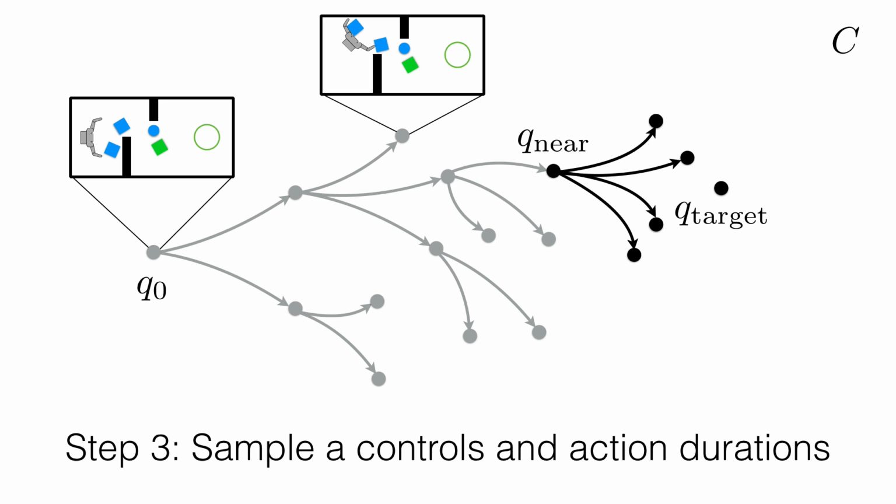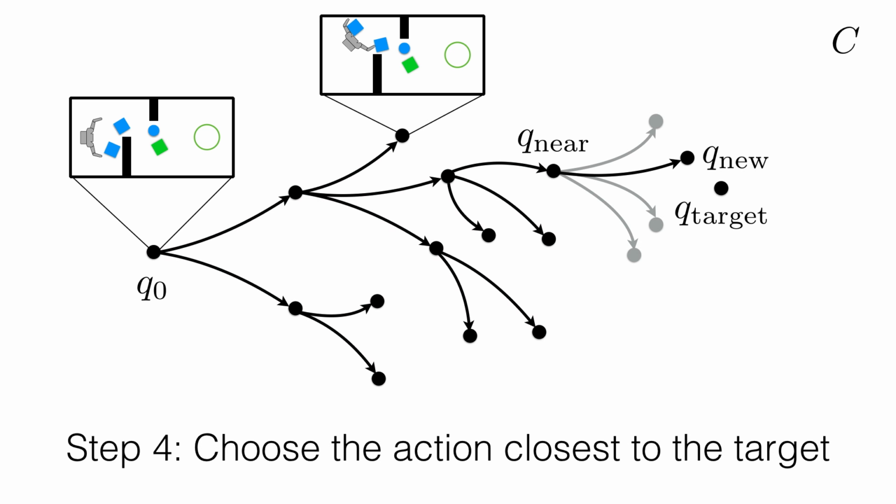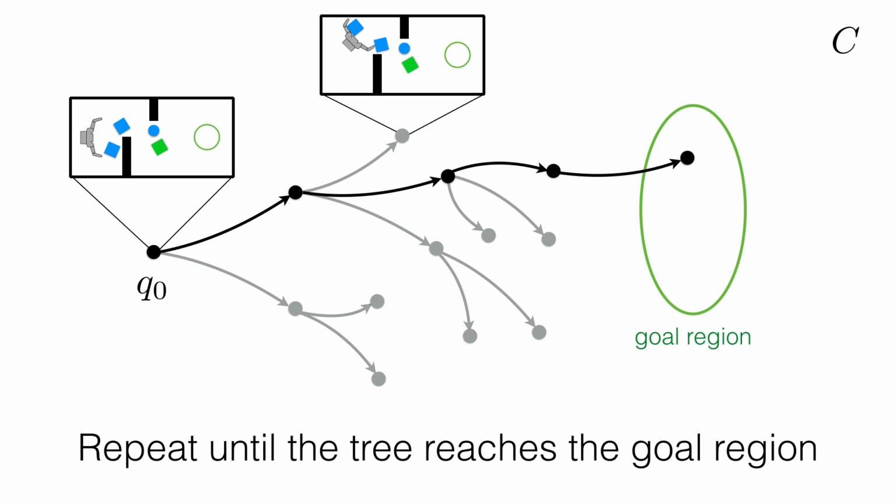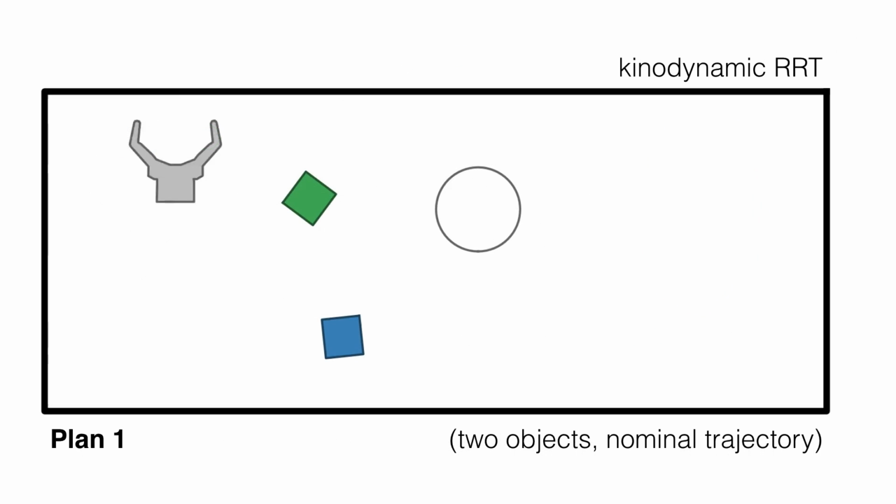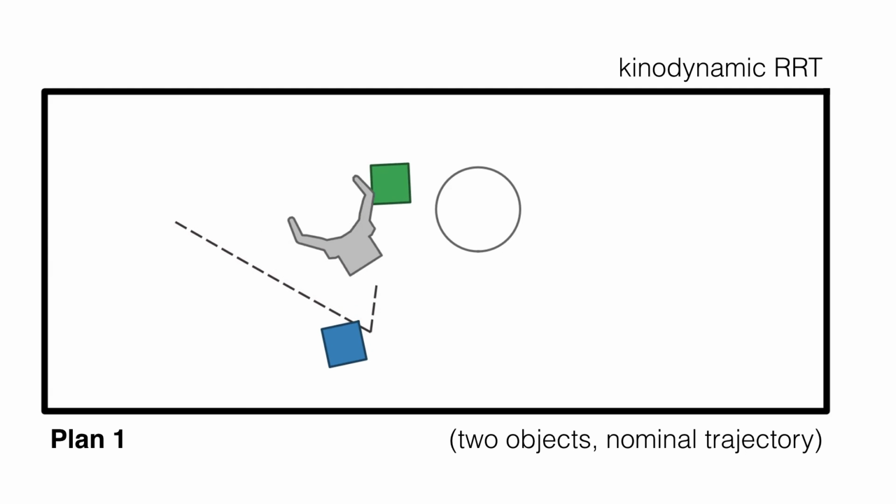Next, we sample a set of controls and forward simulate the associated action. During this simulation, we use a physics model to model pushing interactions between the robot and movable objects in the scene. Finally, we choose the action that brought us closest to the target. Closest is defined using the same distance metric that we used to select Q near. We repeat this process until the tree reaches a goal in the goal region. The output of the planner is a trajectory like the one that you see here.